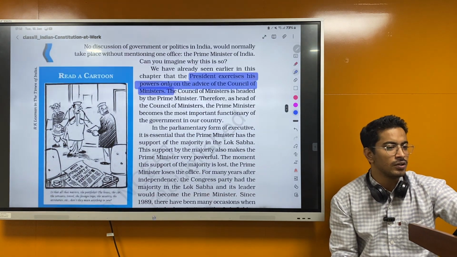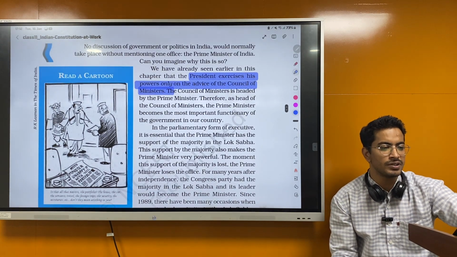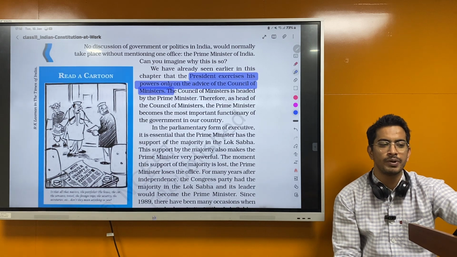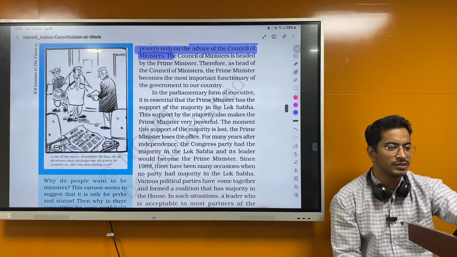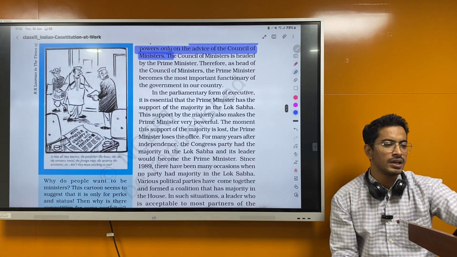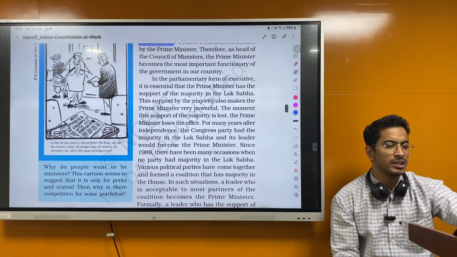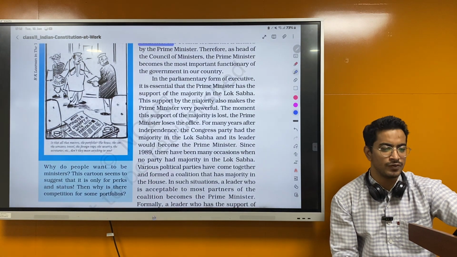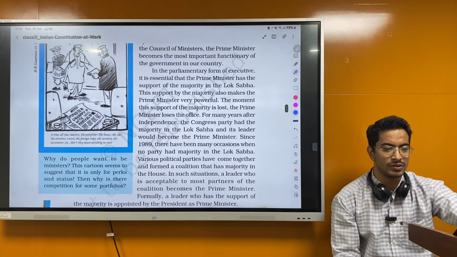Okay. The Council of Ministers is headed by the Prime Minister. Therefore, as head of the Council of Ministers, the Prime Minister becomes the most important functionary of the government in our country. In a parliamentary form of executive, it is essential that the Prime Minister has the support of the majority in the Lok Sabha, right? This support by the majority also makes the Prime Minister very powerful. The moment this support of the majority is lost, the Prime Minister loses the office.